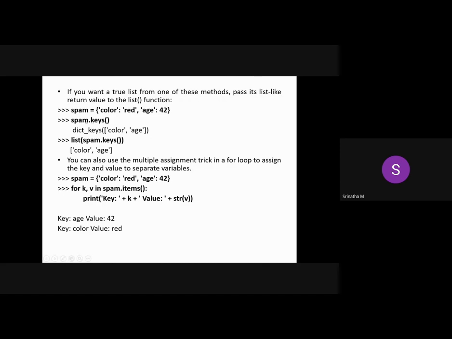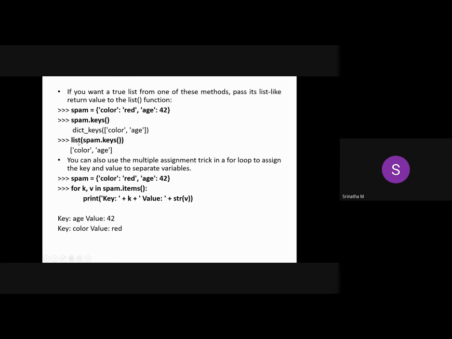Dictionary keys is an inbuilt data structure. For this, you just pass all the keys here, color and age. These are the keys here. While passing this, it must be a list, so pass this inside a list as a parameter to this dictionary keys. Then once you pass it, automatically the output of this function will be a list itself.